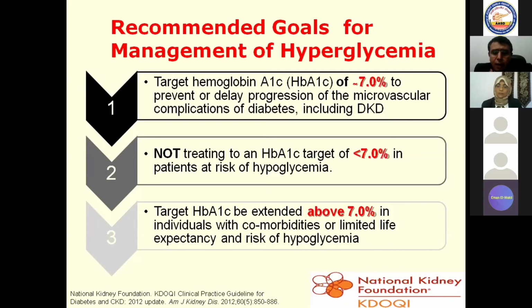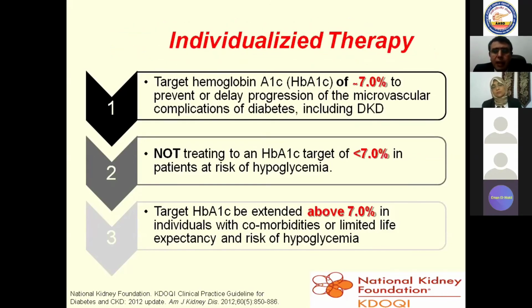And if you have other comorbidities, older population, liver cirrhotic patients, chronic liver disease, chronic airway disease, and chronic cardiac diseases, you may raise your target above 7, up to 8 and higher levels. So that in your management, individualization is very, very important according to the age of your patient, the situation of the patient, the fragility of your patient, and other comorbid conditions.